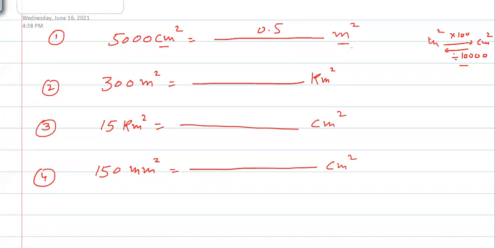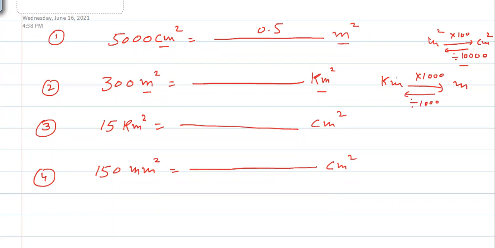We did this conversion. Now next is we have to convert from meter square to kilometer square. Okay, remember the rule from kilometer to meter. To change from kilometer to meter, we need to multiply with 1000. So to change from meter to kilometer, we need to divide with 1000.